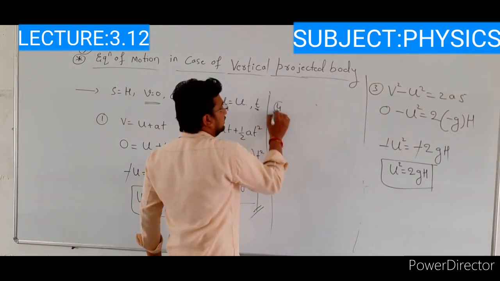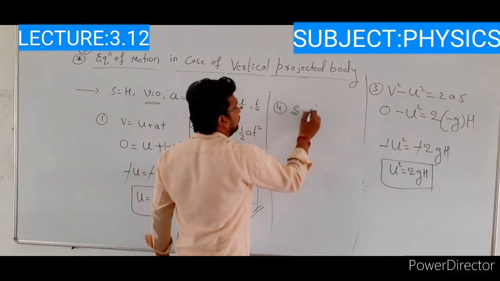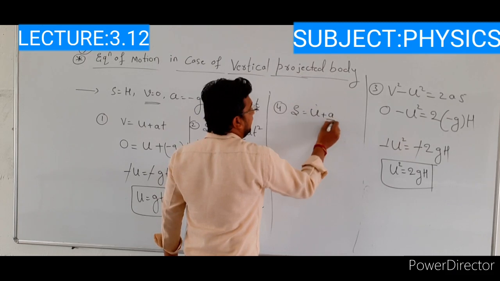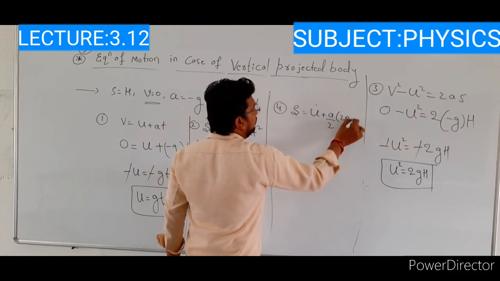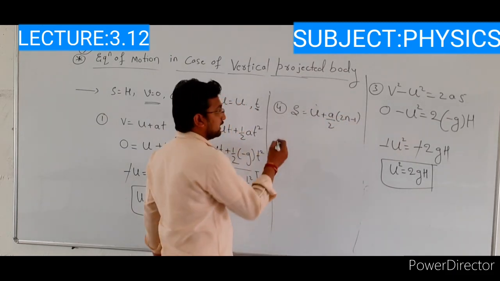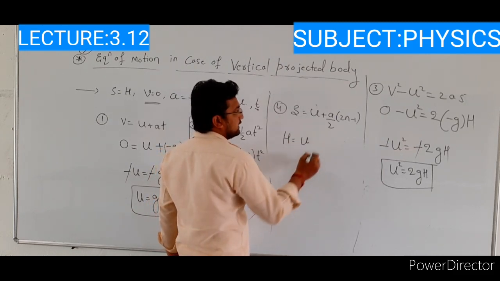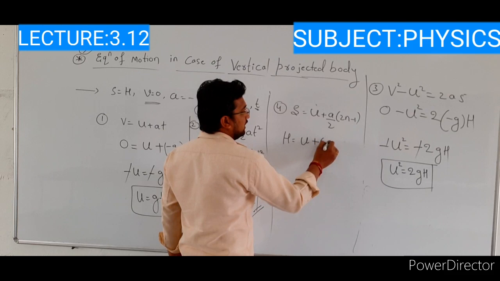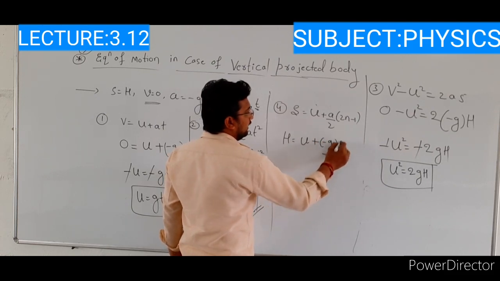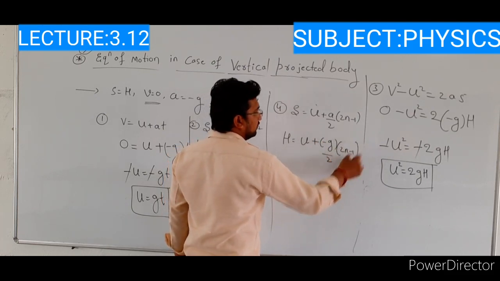The last equation, that is s is equal to u plus a by 2 bracket of 2n minus 1. Substitute the conditions here. S is equal to h, initial velocity as it is u plus a value is minus g by 2 bracket of 2n minus 1.